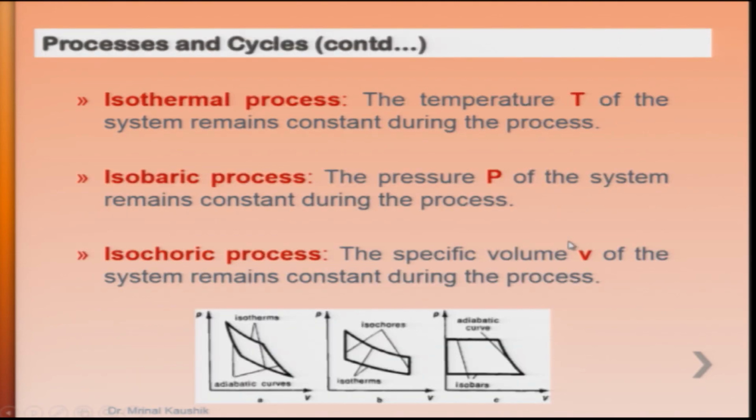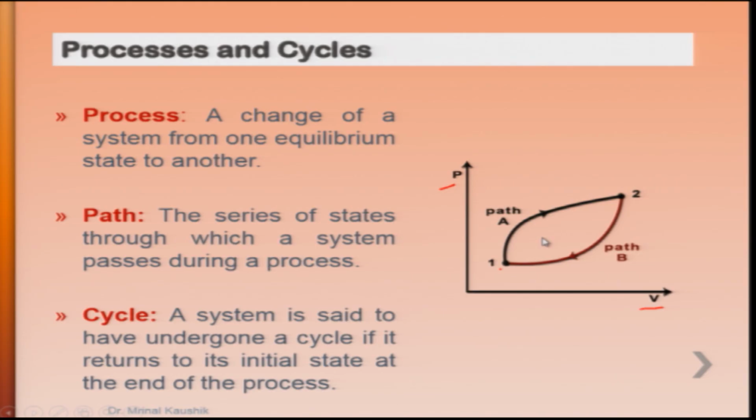The system going from one thermodynamic equilibrium state to another can be taken through various processes.